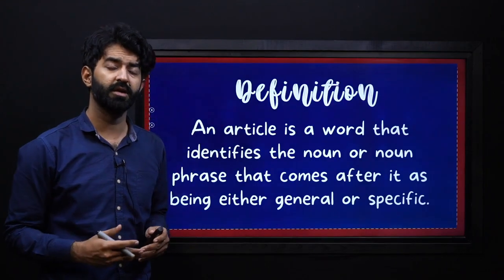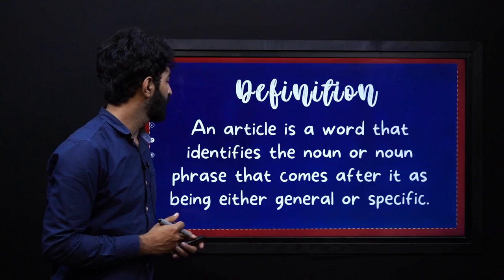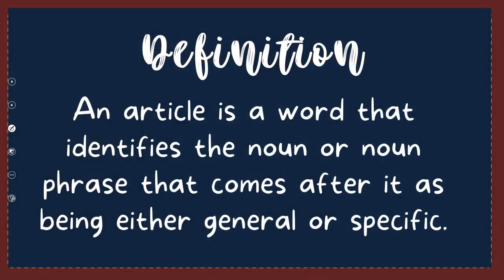Let's look at the definition. Let's recall it. It says an article is a word that identifies the noun or noun phrase that comes after it as being either general or specific. This is what we learned so far.